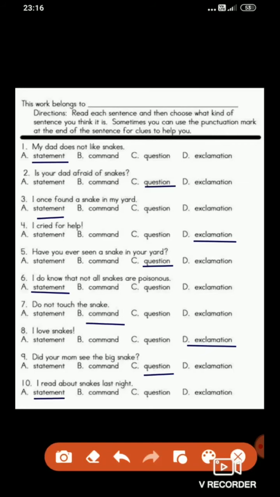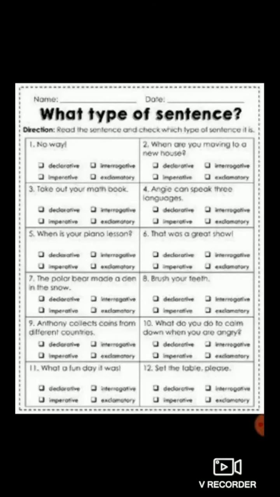Understood, students? Students, now let's proceed to the next exercise. In this exercise, you are given different names for kinds of sentences: declarative sentence, assertive sentence, imperative sentence and exclamatory sentence. You need to write that.